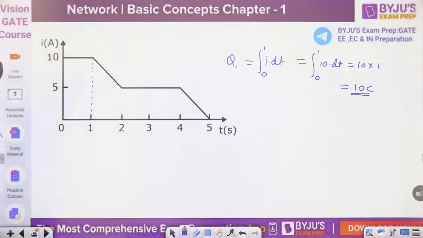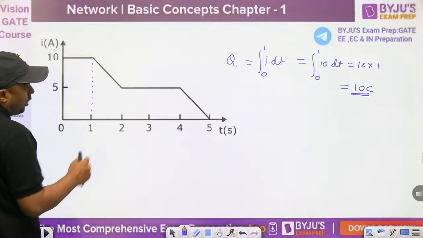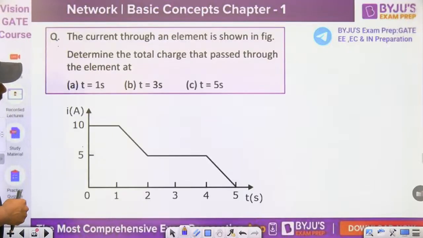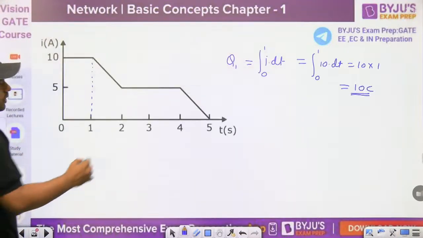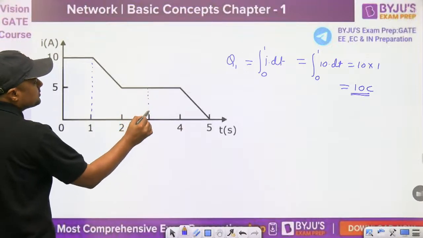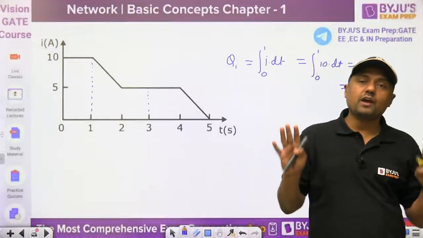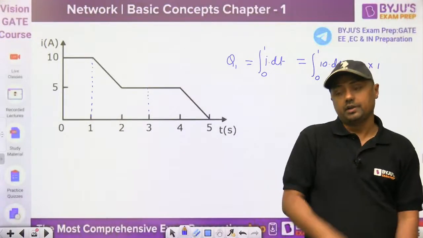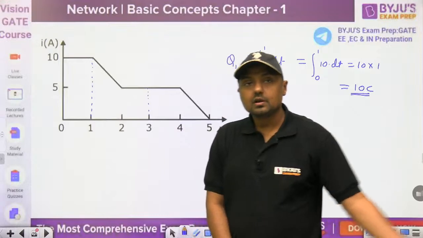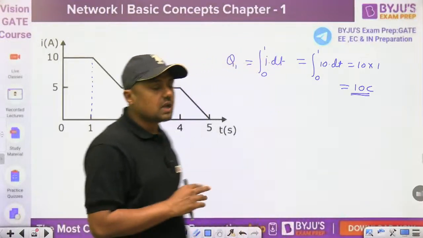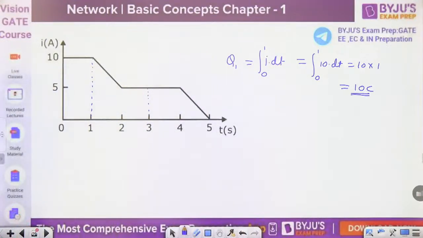Now for the next question, up to 3 seconds, what will be the answer, everyone? This is the area. Please calculate it. That is so easy. Everyone knows we have to calculate the area. But try to calculate it and give me the answer. Normally we make silly mistakes in this type of question. So tell me what is the area.